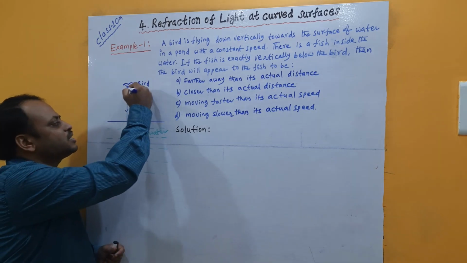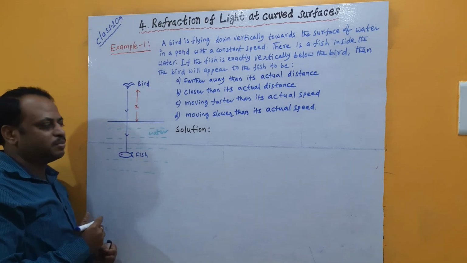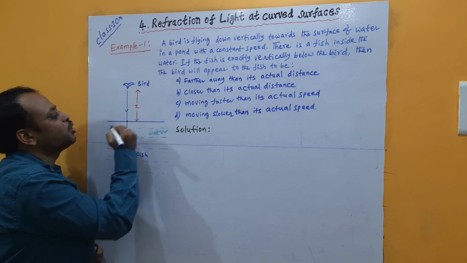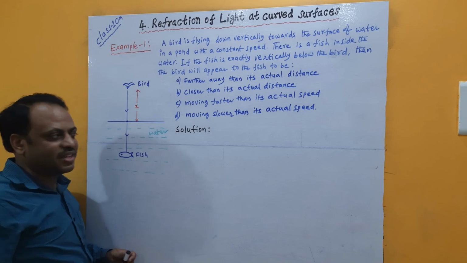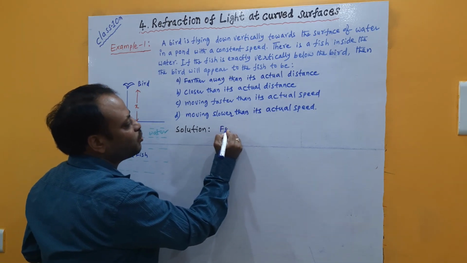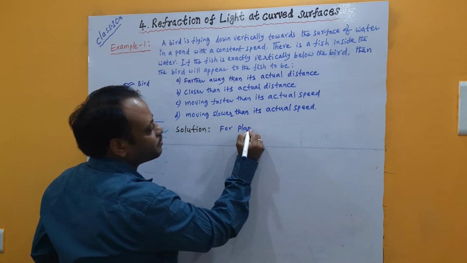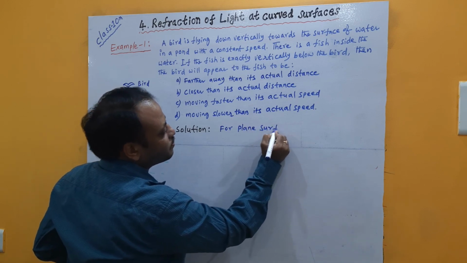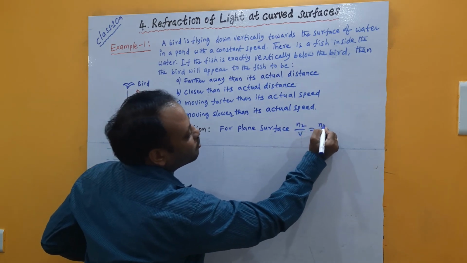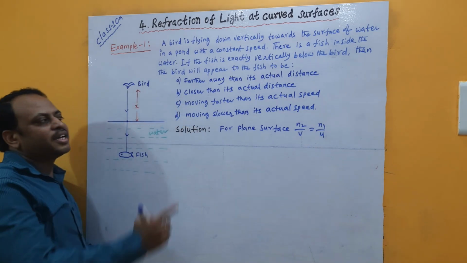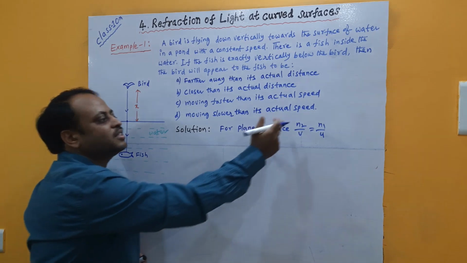Let me imagine one light ray starting along the normal, then it will continue without any deviation to reach the next medium. In that case, this becomes the pole which separates the two media, and this surface is a plane surface. We just discussed that for a plane surface we can use the curved surface formula, that is N2 by V is equal to N1 by U. Here N1 is the first medium from which the light rays enter the second medium, that is N2.